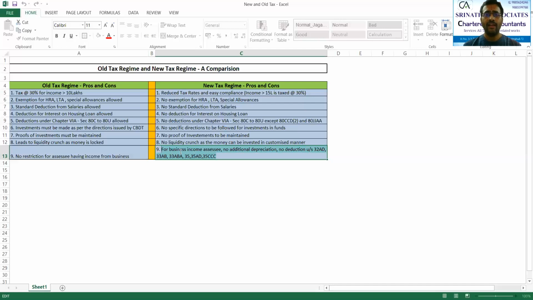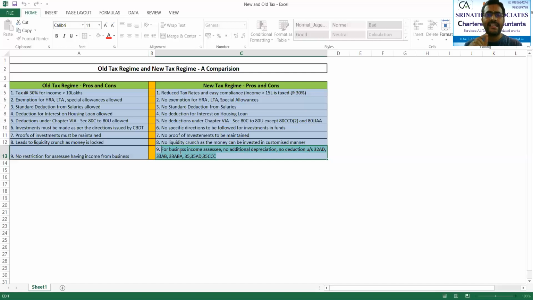Now, before this, with regard to TDS deduction, many employers are asking for this declaration. Again, a query has arisen from our clients asking, sir, now to my employer I will declare that I am going for new, but at the end of the financial year, if I want to go for old again, can I go? See, here 2 aspects are there. One aspect is from the TDS point of view. One aspect is from the income tax return point of view.